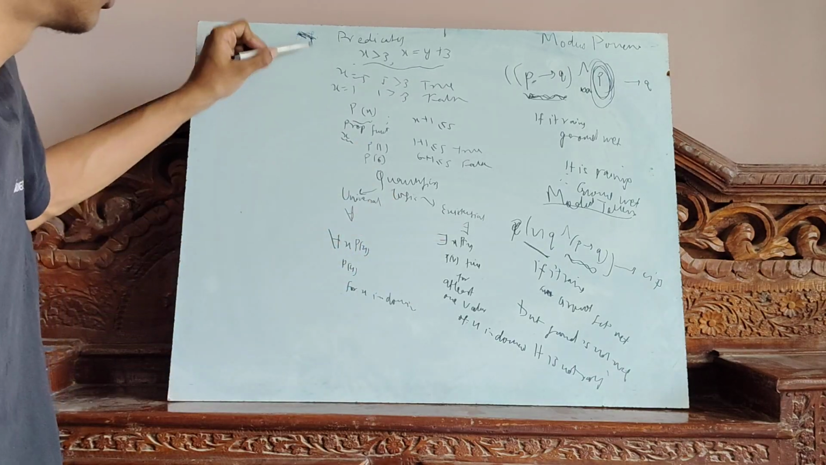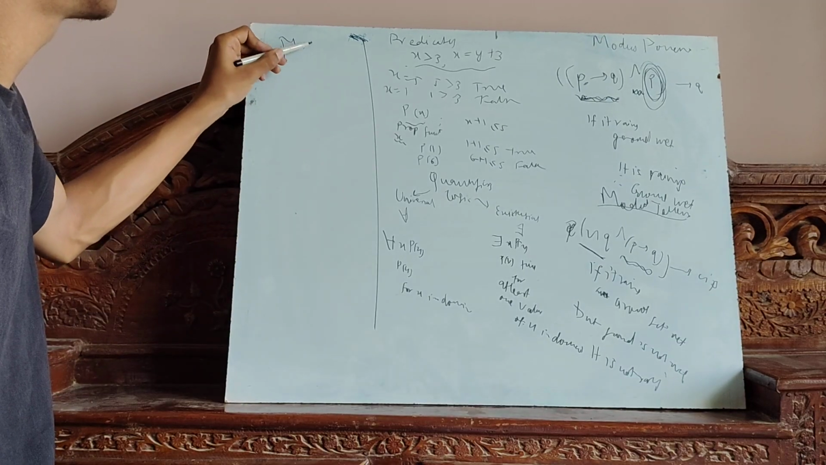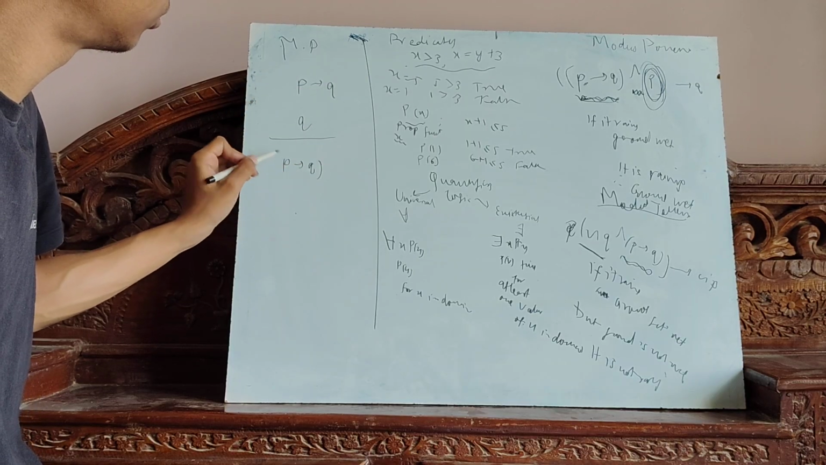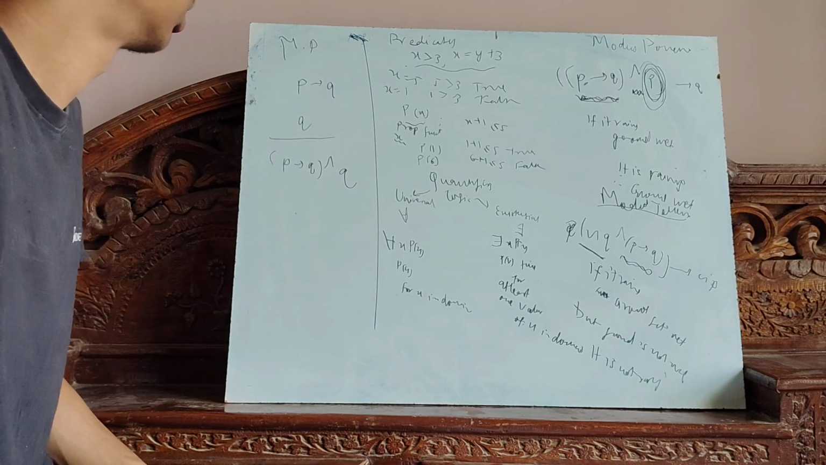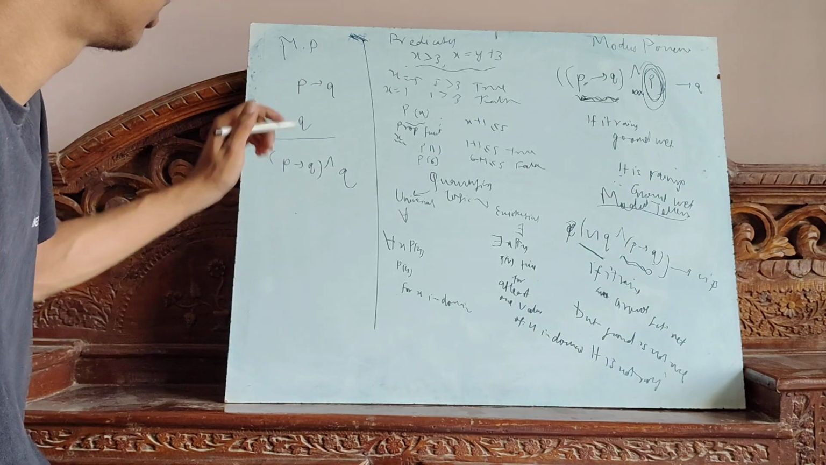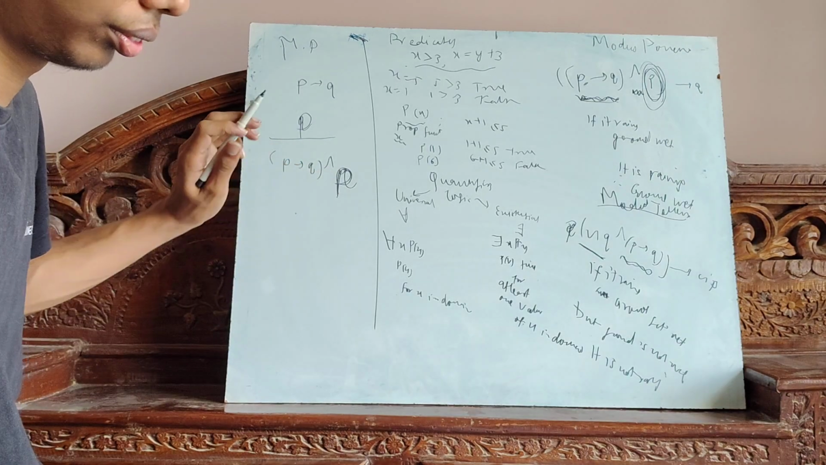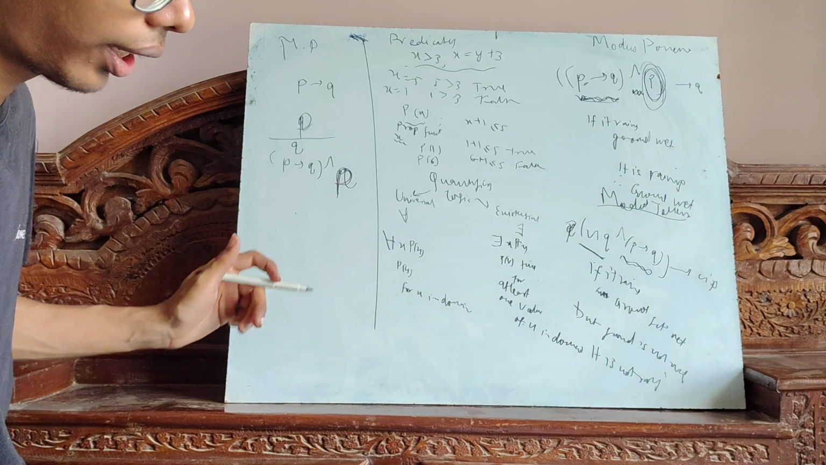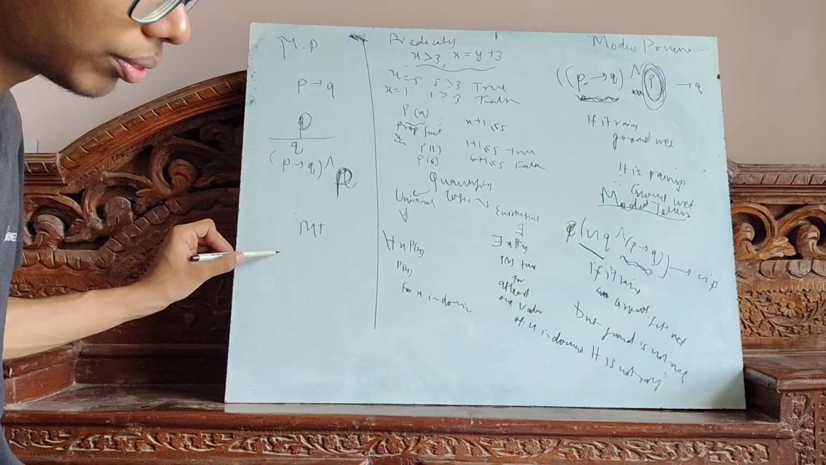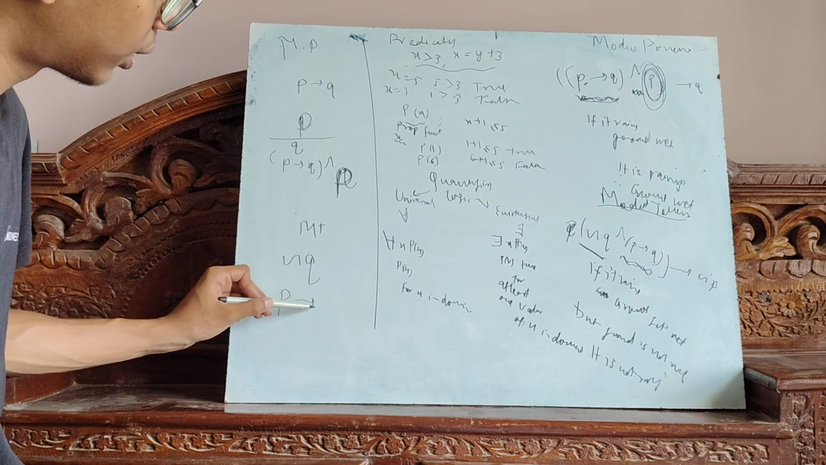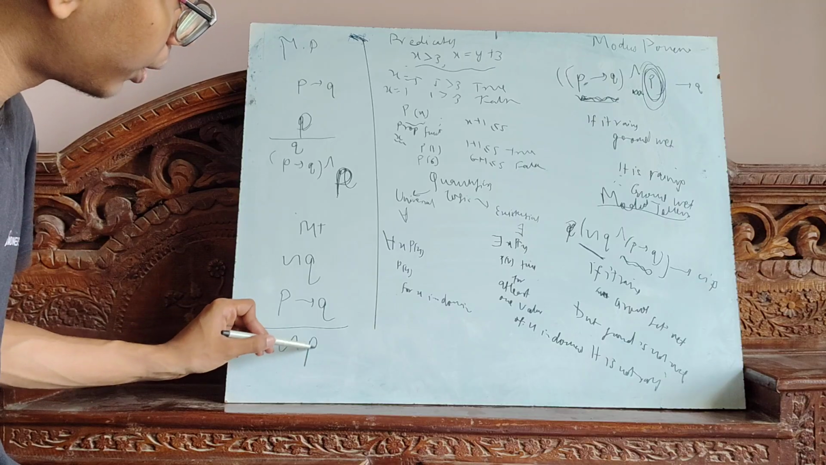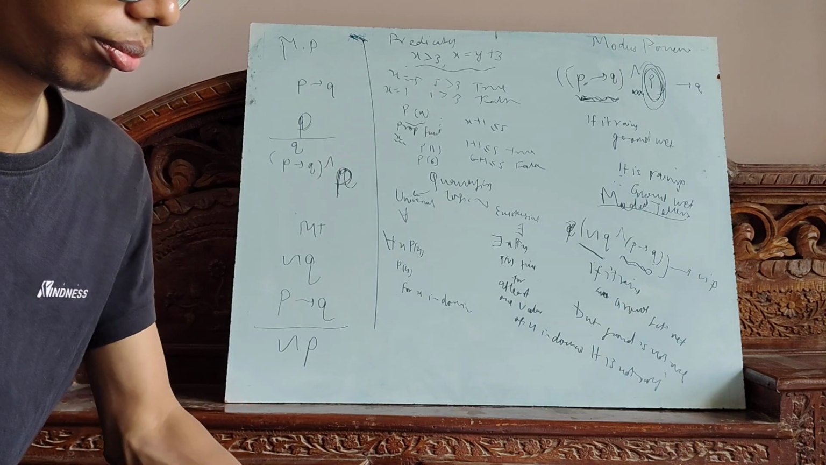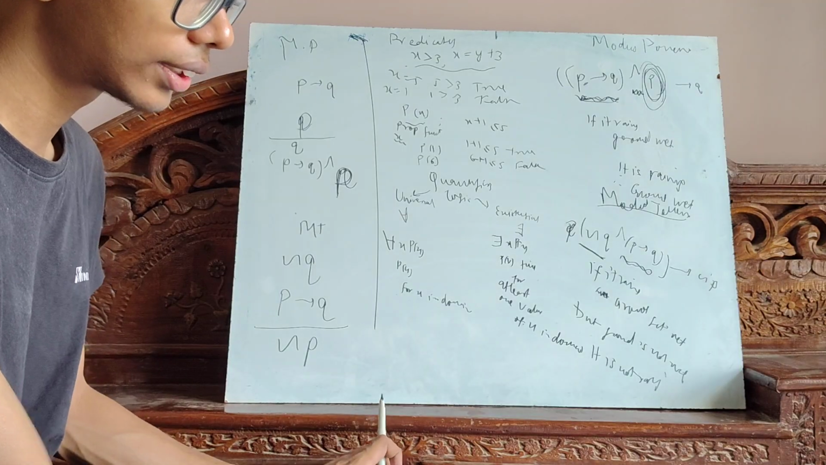The structure of modus ponens can be given as P implies Q, and P, which will give Q. And the structure of modus tollens is P implies Q and negation of Q, so ultimately it will be negation of P. Now, we will be quickly discussing all of these.